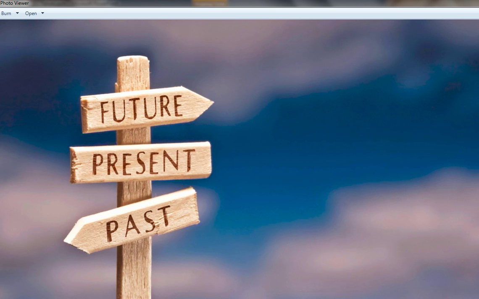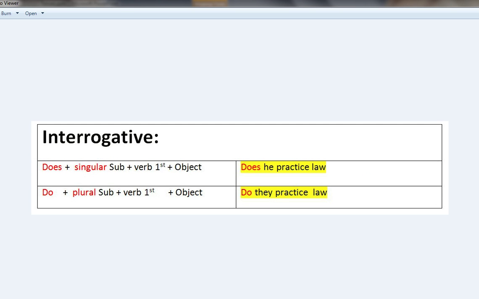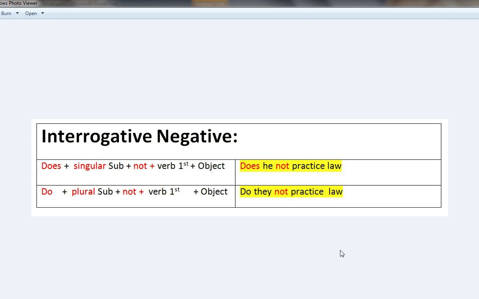This is very simple. Now go for the interrogative negative. Interrogative negative is a sentence where the question is asked with the word not. Just try to remember. Suppose you want to ask somebody about his practicing of law, but you want to say, does he not practice law? You are asking the question in a negative mood. So you have to use does he not practice law?